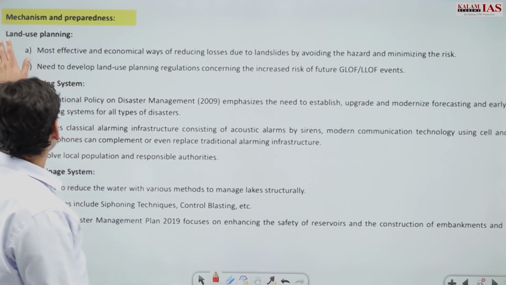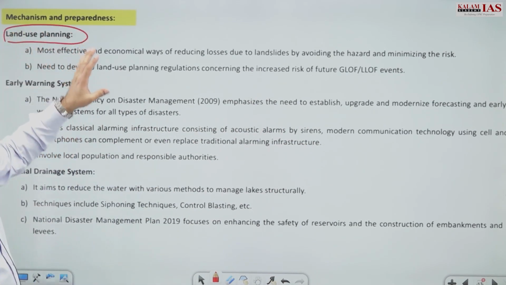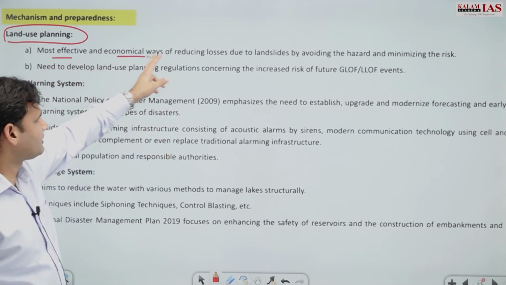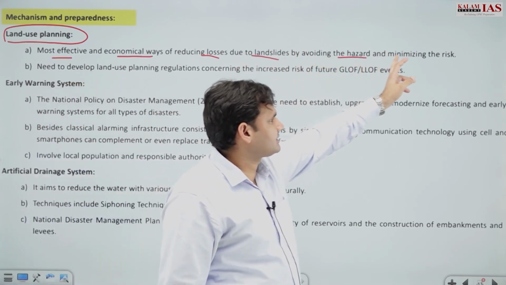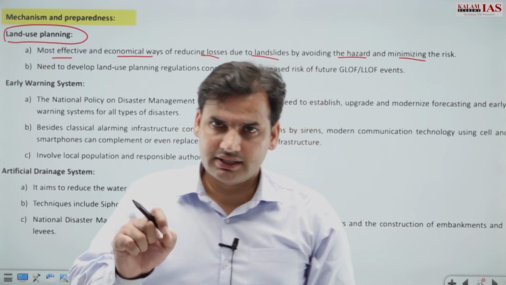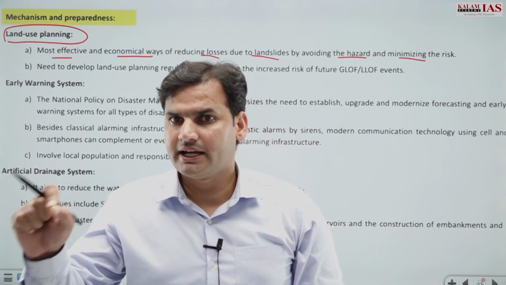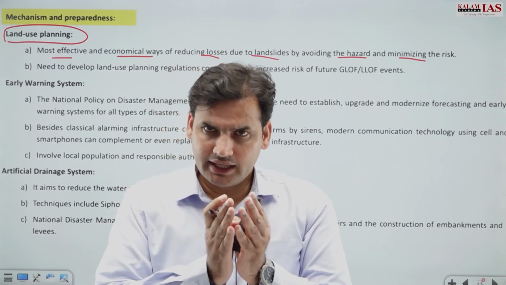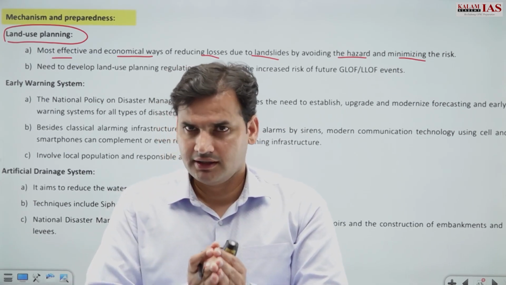Thereafter, proper land use planning should be done, right? The most effective and economical way of reducing losses due to landslides is by avoiding the hazard and minimizing the risk. Now this is one of the biggest threats or challenges that is emerging, which is change in land use, be it for agricultural purposes, urbanization, or industries.